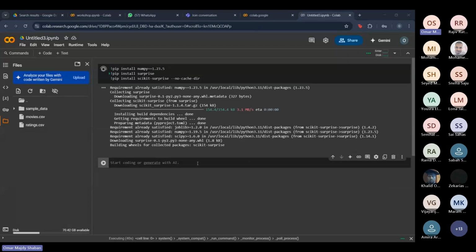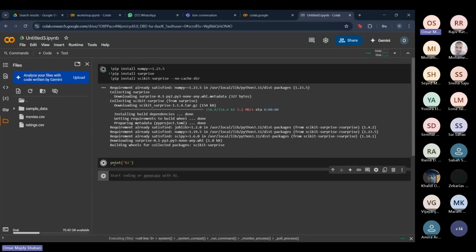This is what we call a cell. We have two types of cells: a code cell and a text cell. This right here is a code cell, where it says start coding. What you can do is write Python code, for example, you can just write hi, and it's going to run. It's kind of slow right now because it's currently running the one above.